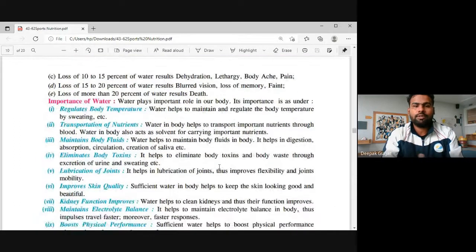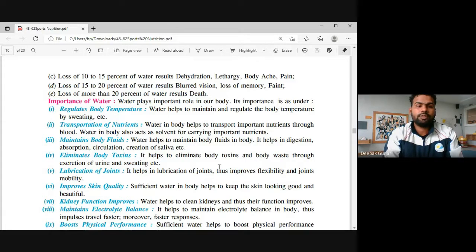Loss of 10 to 15% of water results in dehydration, lethargy, body ache, and pain. Sometimes we generally ignore this, but it should not be ignored. Keep in mind that when you are feeling lethargy, when you are feeling tired, when you have body ache, when you are feeling pain, there will be a loss of 10 to 15% of water from your body. So water plays a very important role in our diet. In our body, we should have a good amount of water on a regular basis. On a day, at least 7 to 9 liters of water must be there.